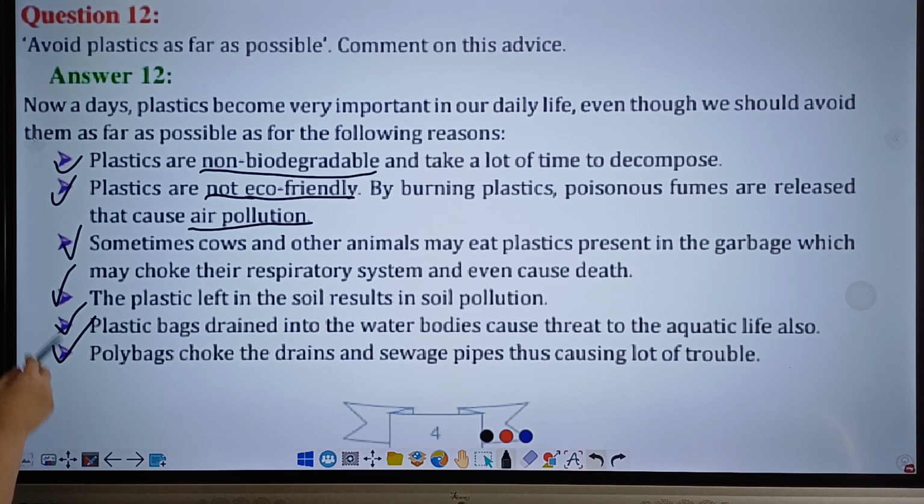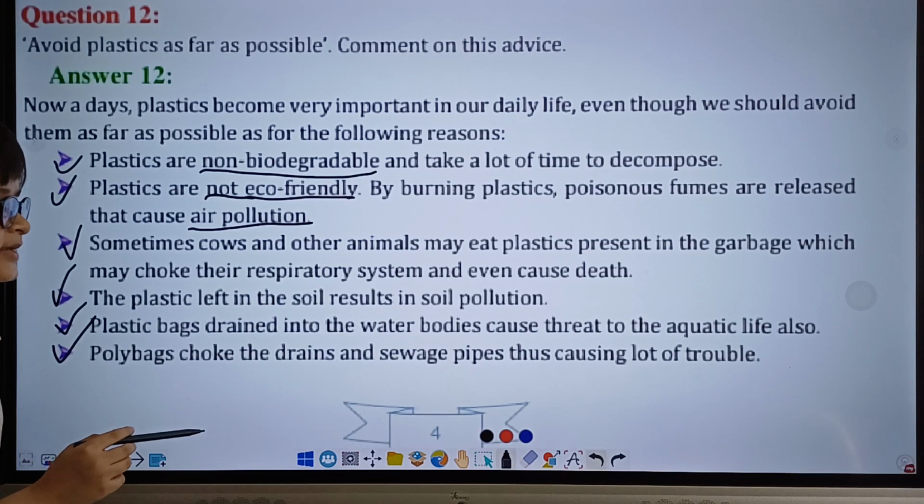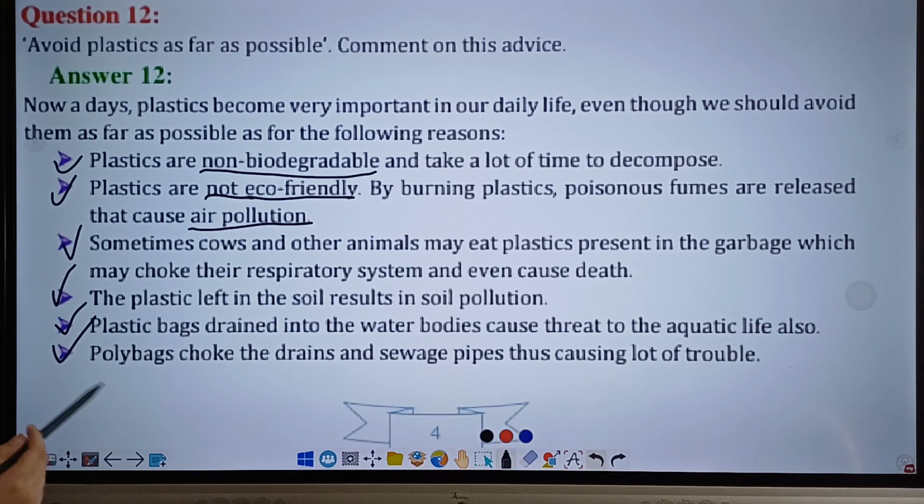And then the final point, polybags or plastic bags also choke the drains and sewage pipes, thus causing a lot of trouble. And that is all for today.